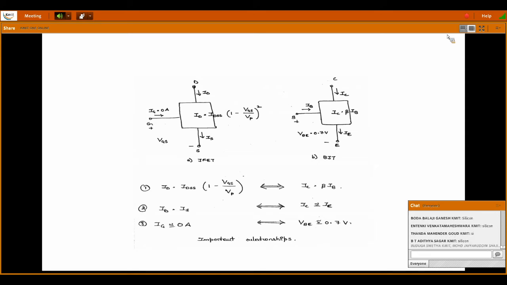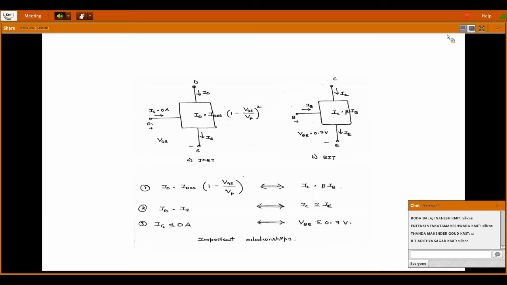Okay, and there are 3 equations written here. For FET, the current equation is ID is equal to IDSS into 1 minus VGS by VP whole square, whereas the output current equation for a BJT is IC is equal to beta IB.